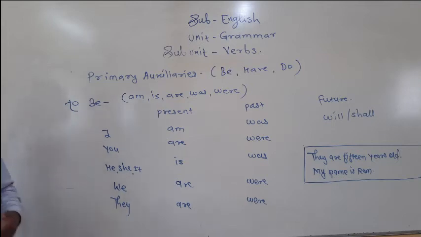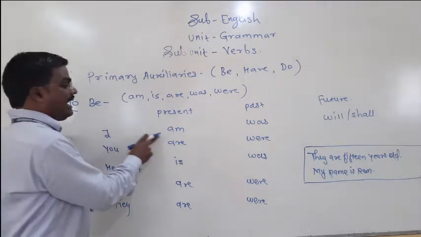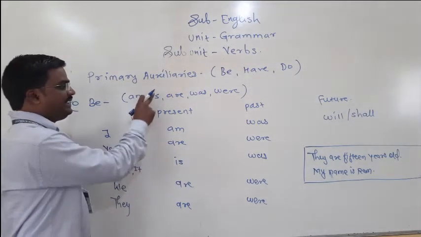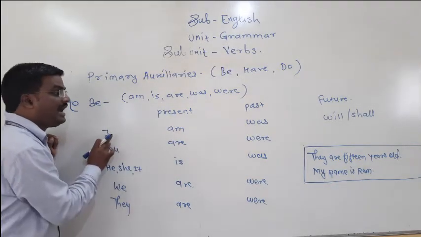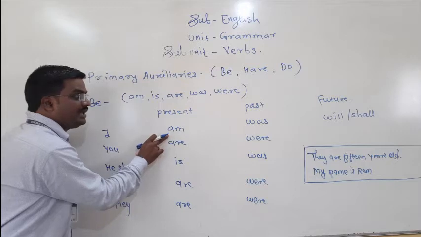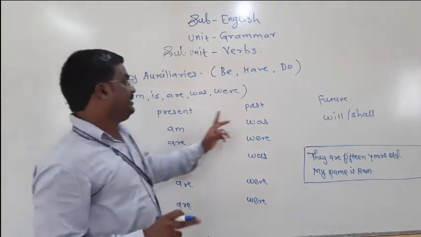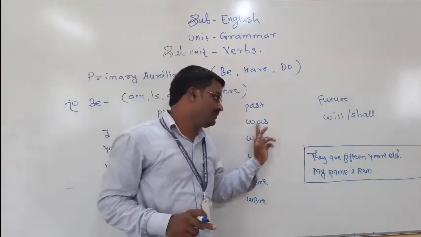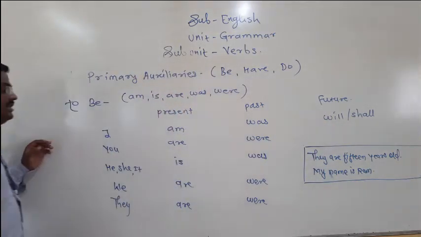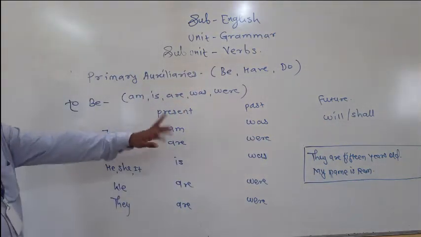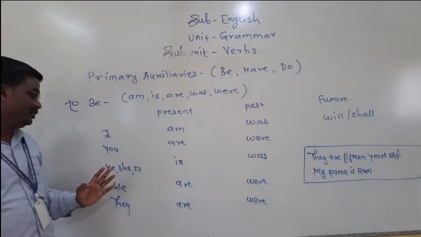See here how to use it in tenses. Tenses we have learned in our first semester. I am. Never say I is, I are. It is wrong. See here, I am. In present tense, we can use am with I, in past tense we can use was, and in future, will or shall. Next, you are, you were, you will or you shall.